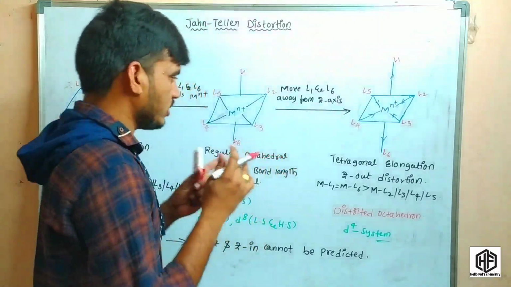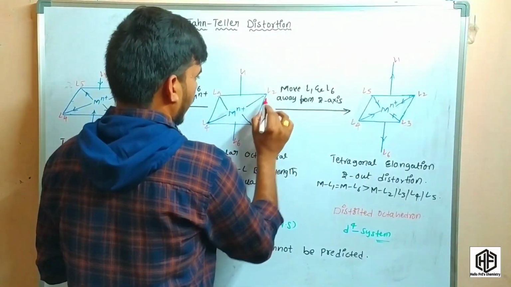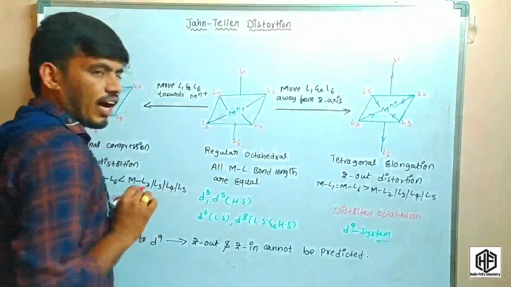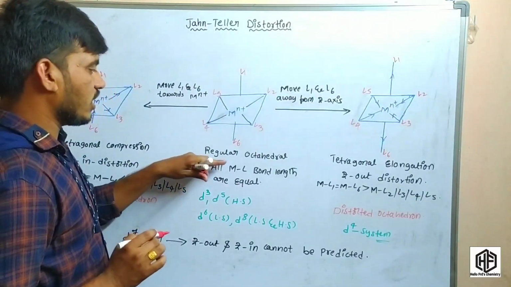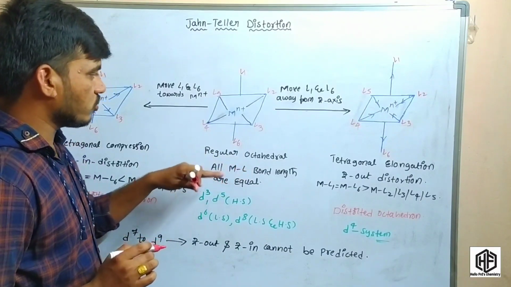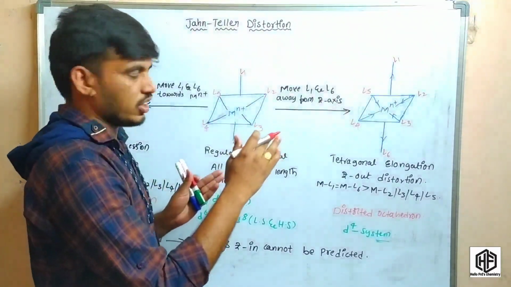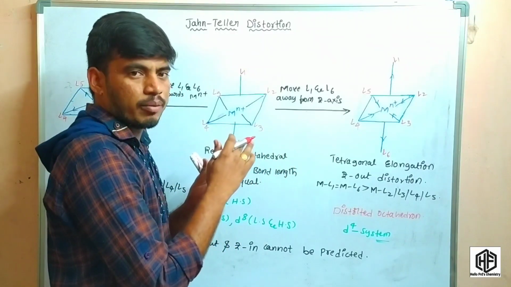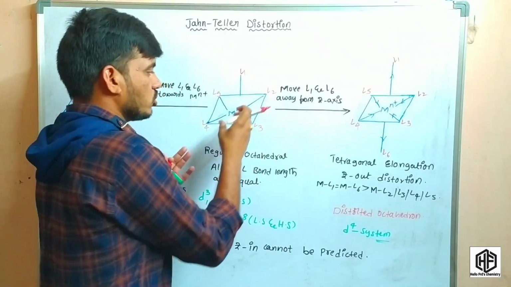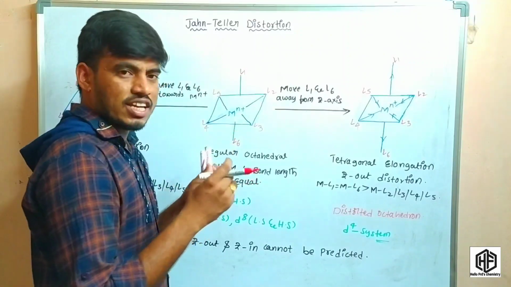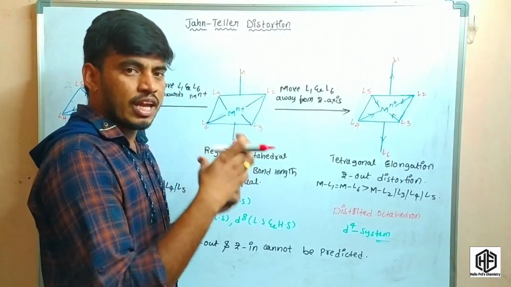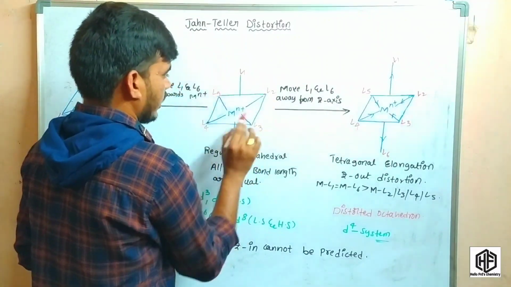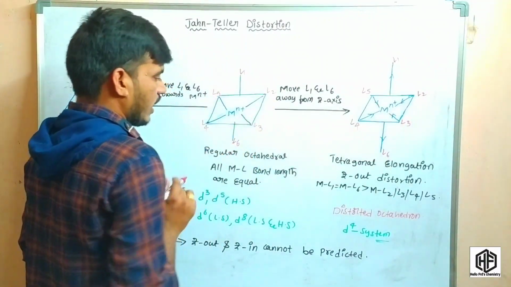The electron repulsion from the ligands approaching along each axis is the same, with the same length and the same repulsions present in all 6 ligands. So this is the regular octahedral geometry.